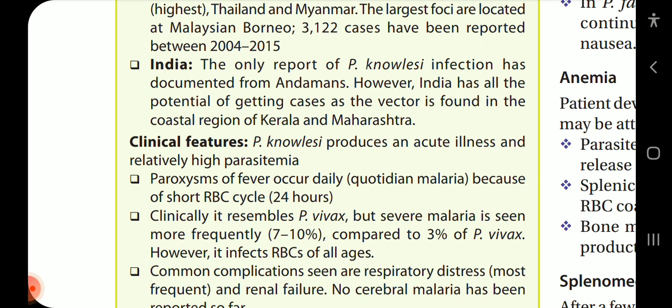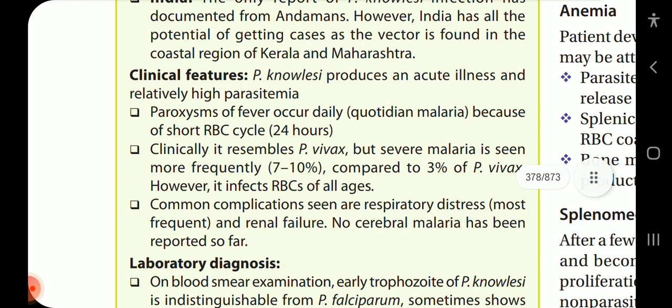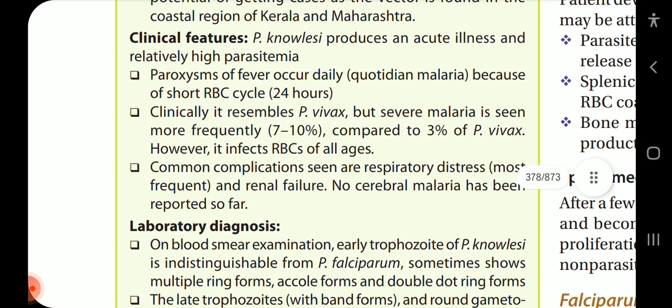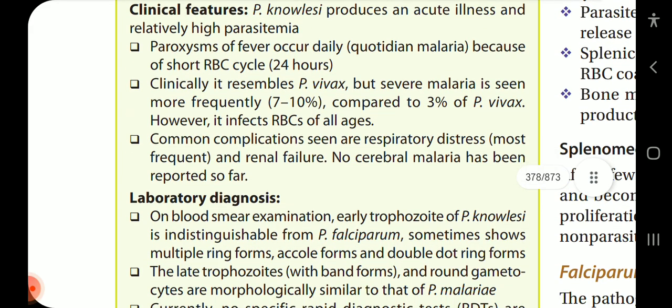India. The only report of Plasmodium knowlesi infection has been documented from the Andamans. However, India has all the potential of getting cases as the vector is found in the coastal regions of Kerala and Maharashtra. Clinical features. Plasmodium knowlesi produces an acute illness and relatively high parasitemia.